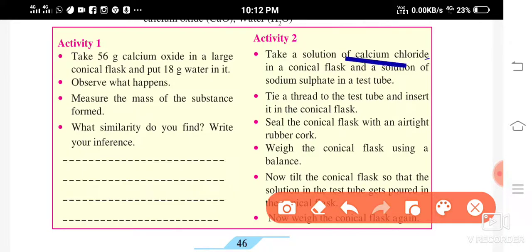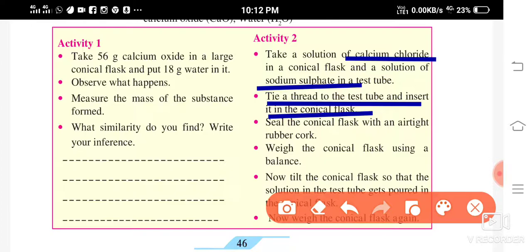You are going to take a solution of calcium chloride, that is CaCl2, in a conical flask, and a solution of sodium sulfate in a test tube. So what are you going to take in the conical flask? Calcium chloride. In the test tube, what are you going to take? Sodium sulfate.